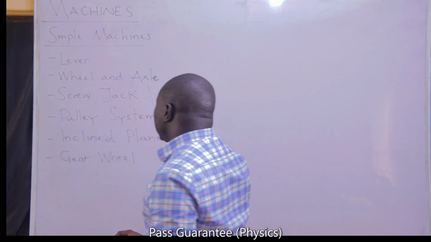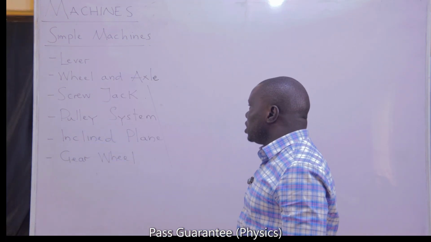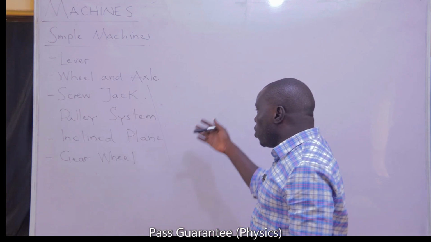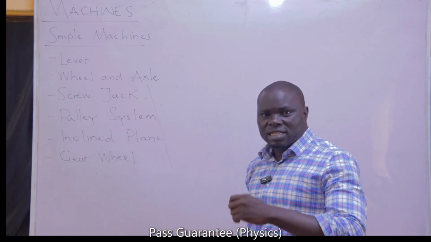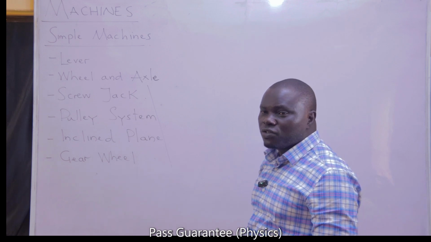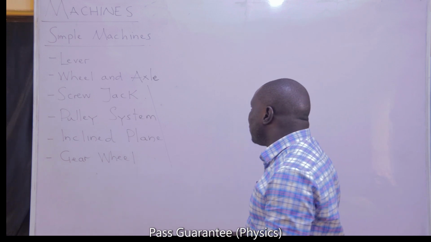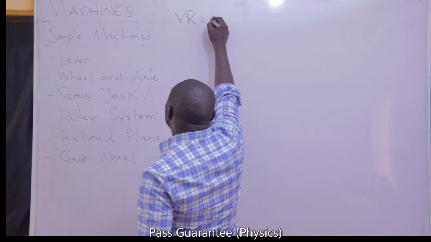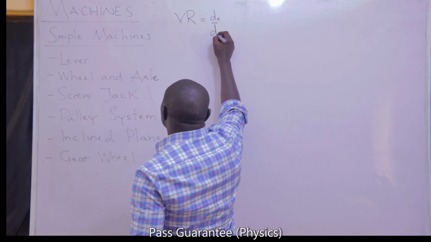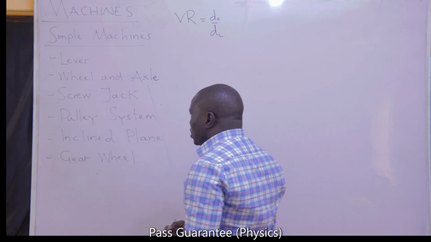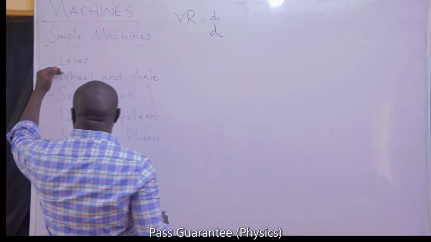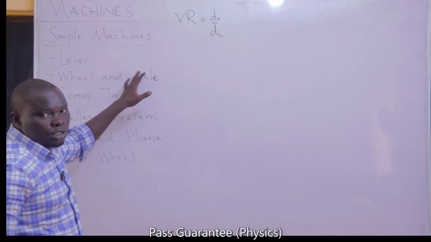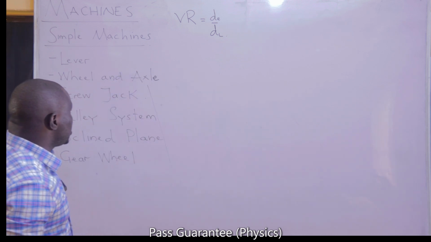Now we are going to be looking at each of these machines. We are going to try to see how they look like. And one thing that they all have is that there is a specific formula that can be used to find the velocity ratio of each. Yes, I've already given you the formula for velocity ratio. Velocity ratio of a machine is the distance moved by effort all over distance moved by load. That's a more general formula for all machines. But each of these machines, too, particularly from wheel and axle downward, have all specific formulas that can be used to determine their velocity ratio.